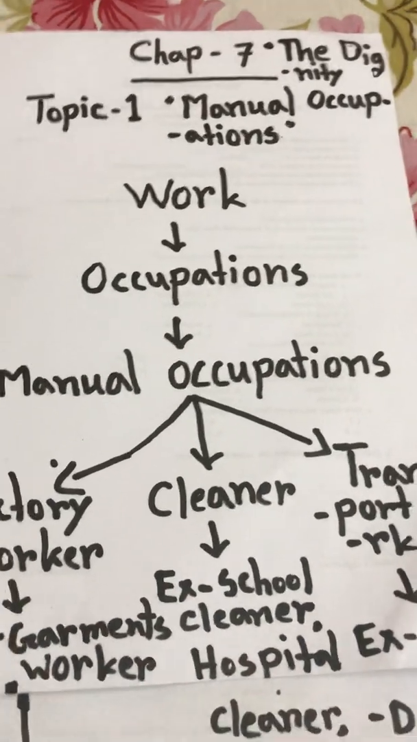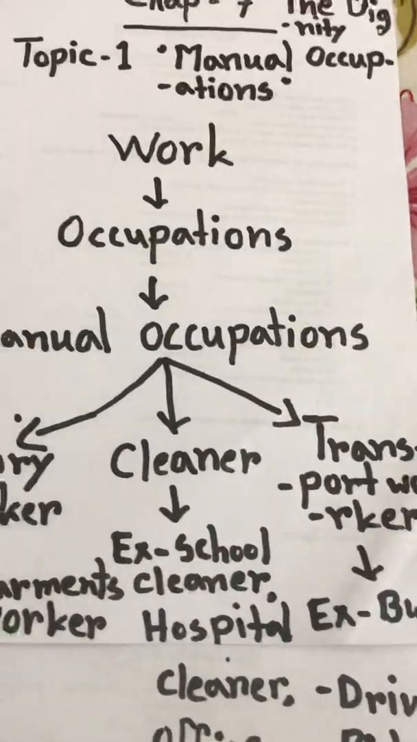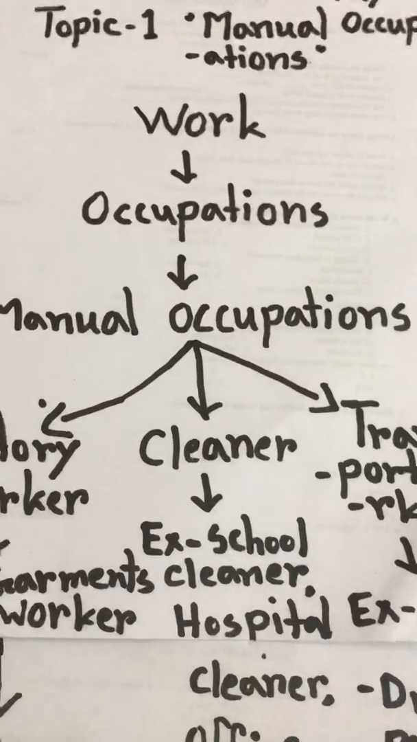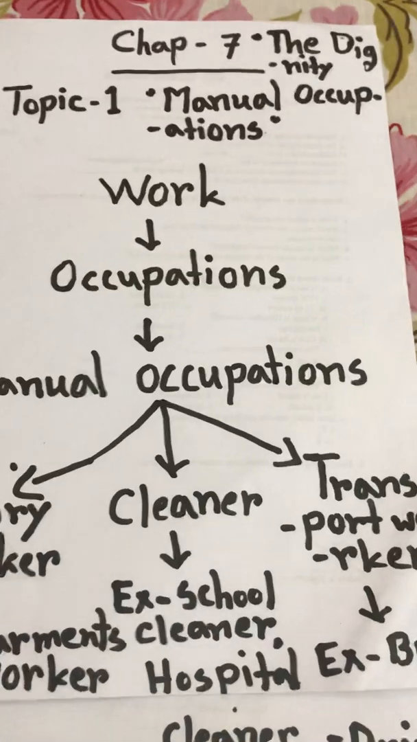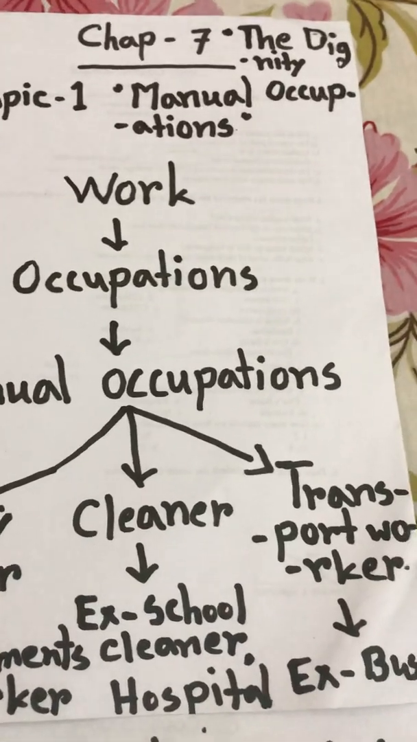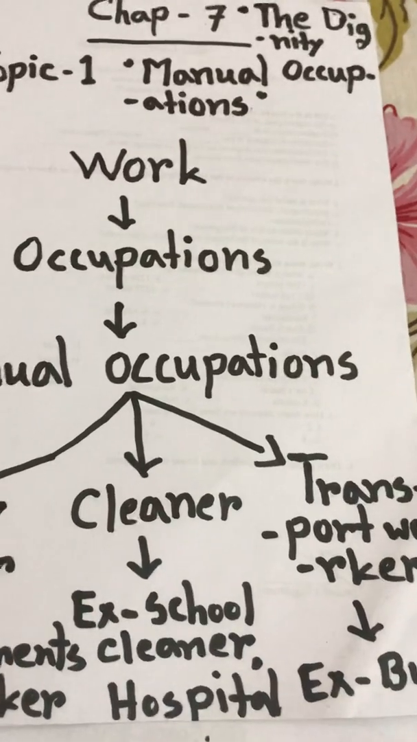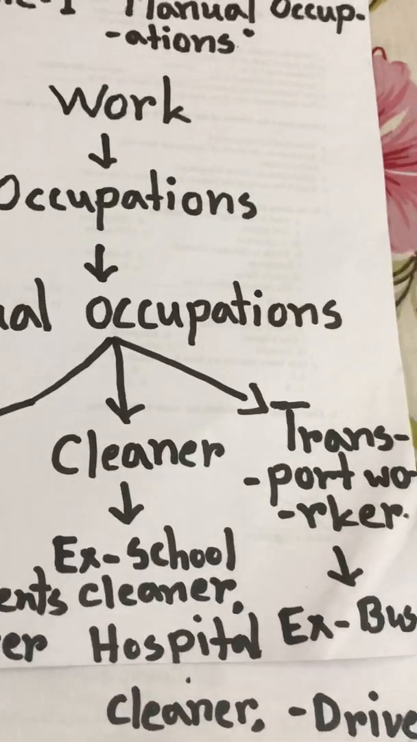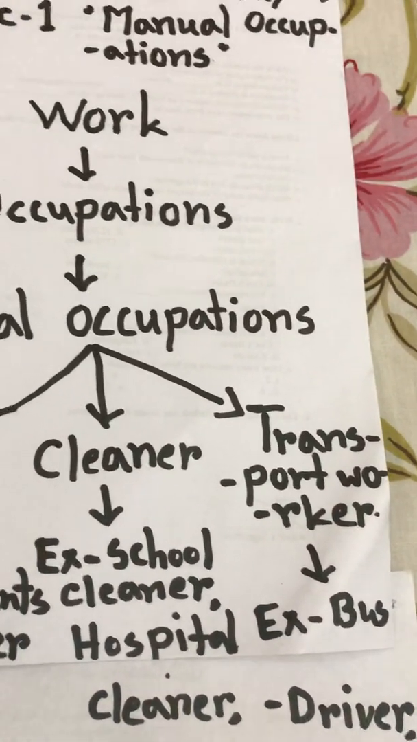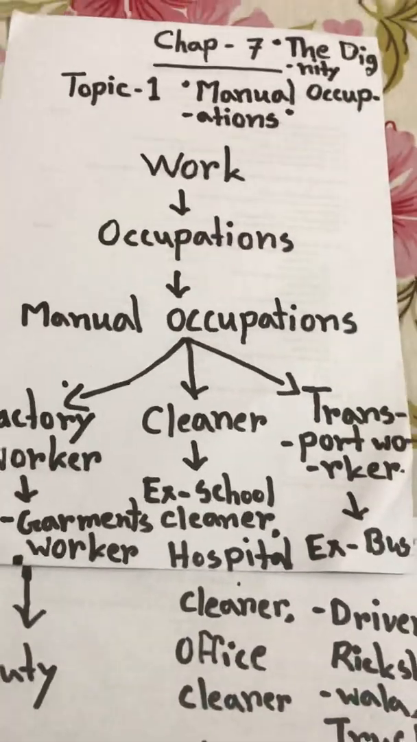For example, I am a teacher. What is my occupation? Teacher is my occupation, and for this occupation I will earn money. Occupation means a person's usual or principal work or business, especially as a means of earning money. Like doctor, teacher, engineer, businessman, driver, everything is for earning money.